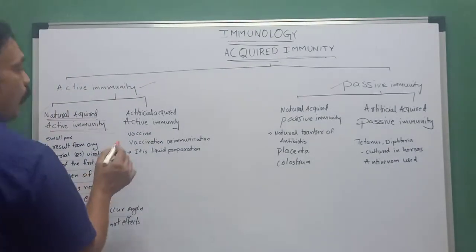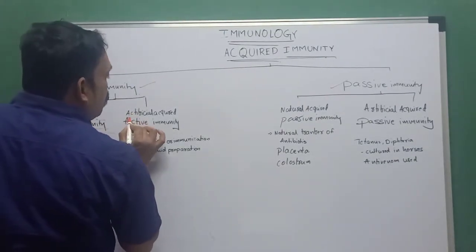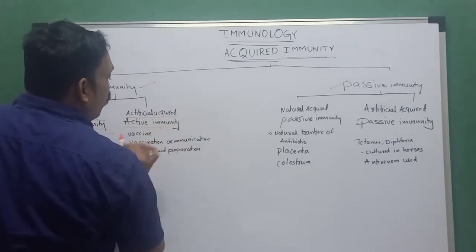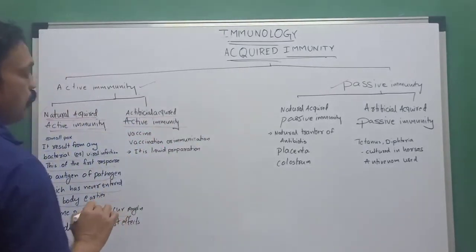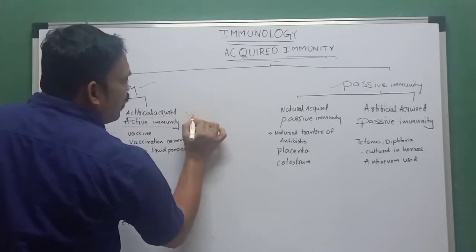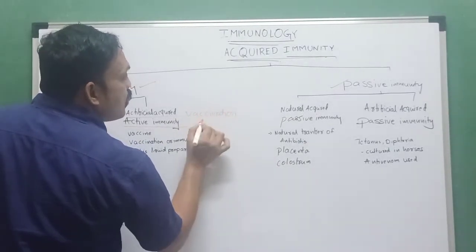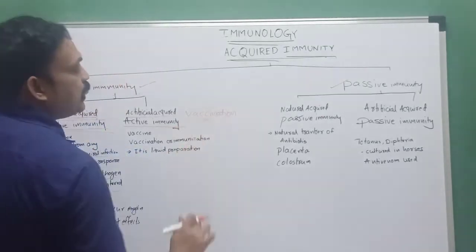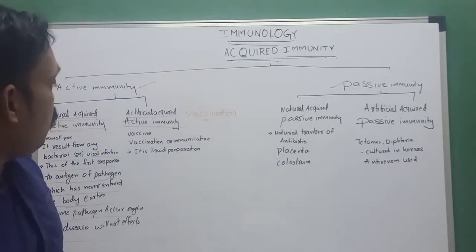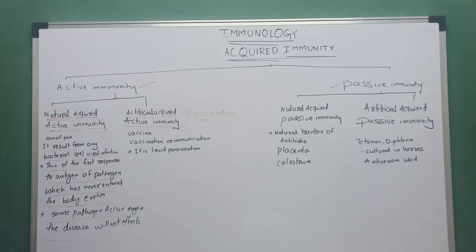Second one, artificial acquired immunity. Artificial acquired immunity is nothing but what we call vaccination, by taking vaccines or improving immunization. What is active immunity?